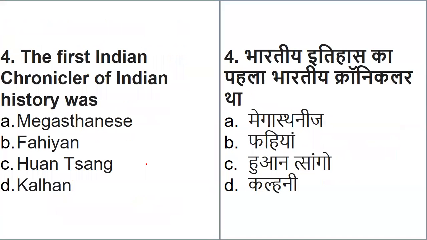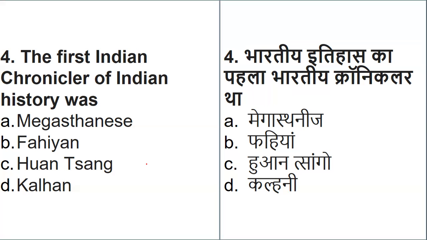Fine. Okay. Next one. Now this is a very easy question, a very repeated question in previous year question papers. The first Indian chronicler of Indian history. So who was that? Megasthenes, Fa-Hien, or Hiuen Tsang, or was it Kalhan? So who was the first Indian chronicler with respect to Indian history? Those who have gone through the previous year question papers can know this very well. And this is one of the reputed questions, which was repeated. Sorry, it was asked.